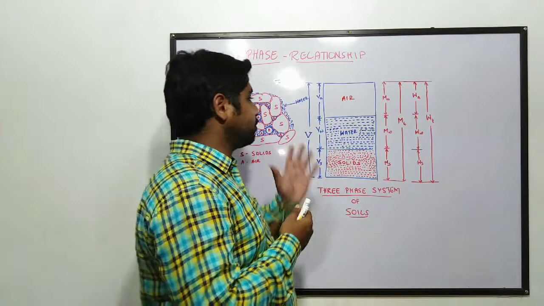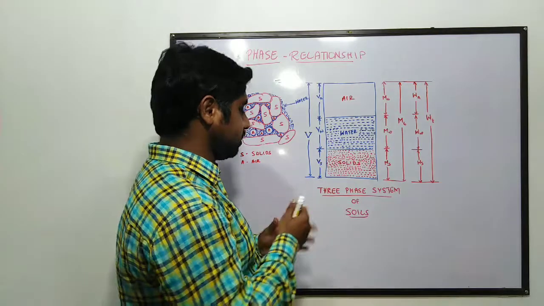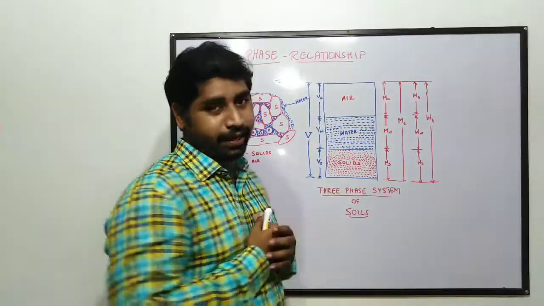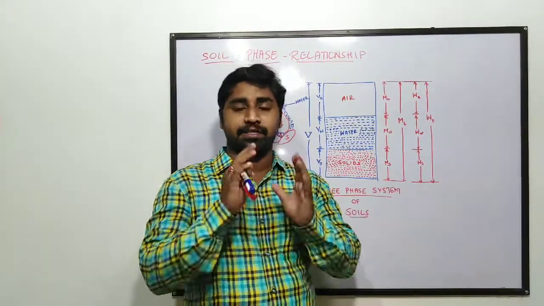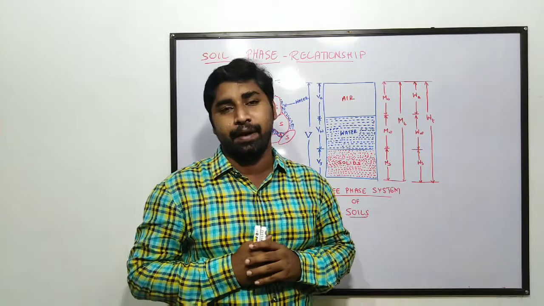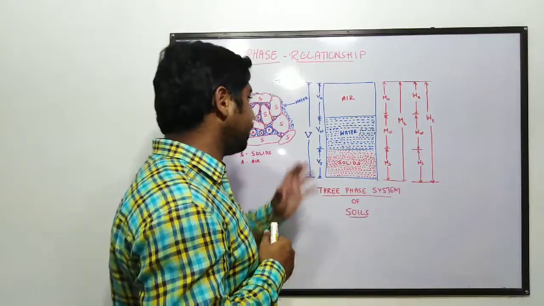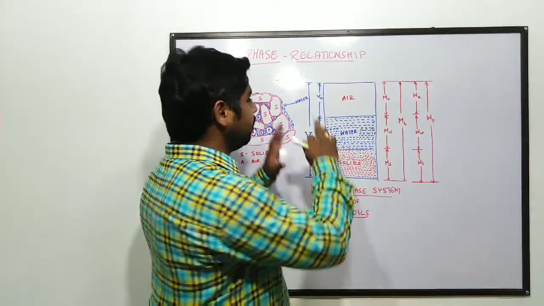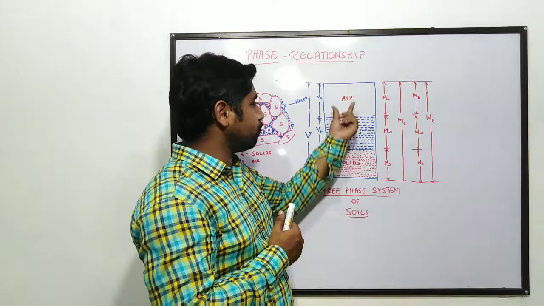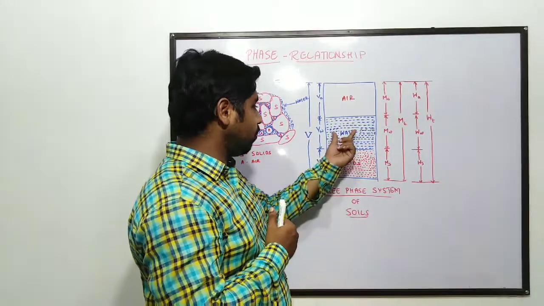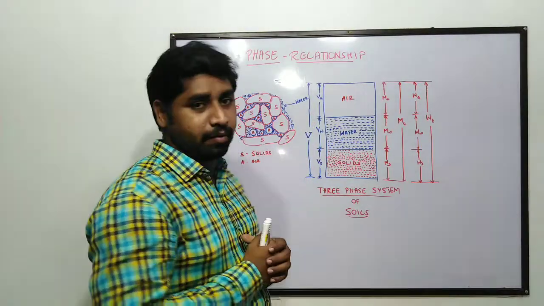Now you can see the picture on the board. It is the phase system or three-phase system of soil. It is what we call a phase diagram. So what is this phase diagram? The diagrammatic representation of different phases of a soil mass is referred to as the phase diagram. So this is the phase diagram of the soil. Here you can see three phases: solids, water and air, all represented in the phase diagram of the soil.